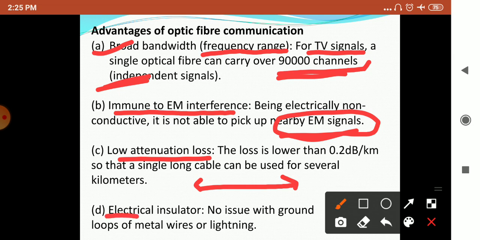Then it is an electrical insulator. So there will not be any issue with ground loops of metal wires or lightning, as it is electrically insulated.